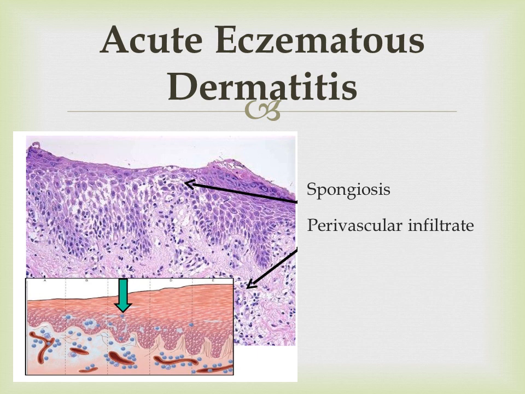Perivascular lymphocytic infiltrate. If you look at the downward small arrow, there is a blood vessel present in the central portion, and along this blood vessel you can see numerous lymphocytes. So this represents the perivascular lymphocytic infiltrate.